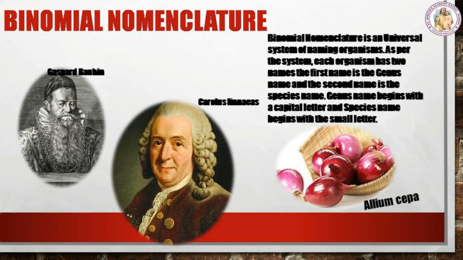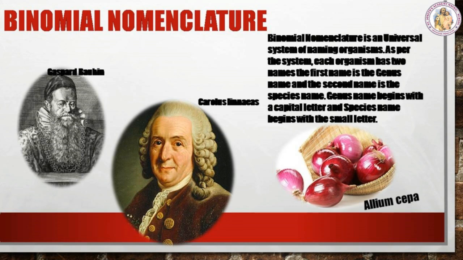Binomial nomenclature. Gaspard Bauhin in 1623 introduced naming of organisms with two names, which is known as binomial nomenclature, and it was implemented by Carolus Linnaeus in 1753. He is known as the father of modern taxonomy. Binomial nomenclature is a universal system of naming organisms. As per the system, each organism has two names. The first name is the genus name and the second name is the species name. Genus name begins with a capital letter and species name begins with a small letter.